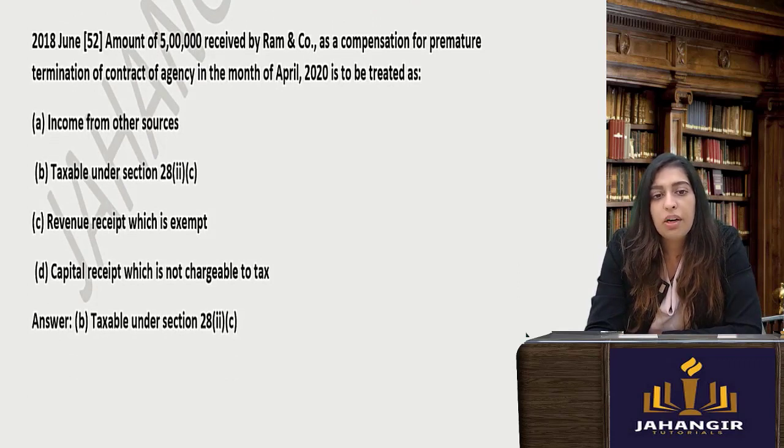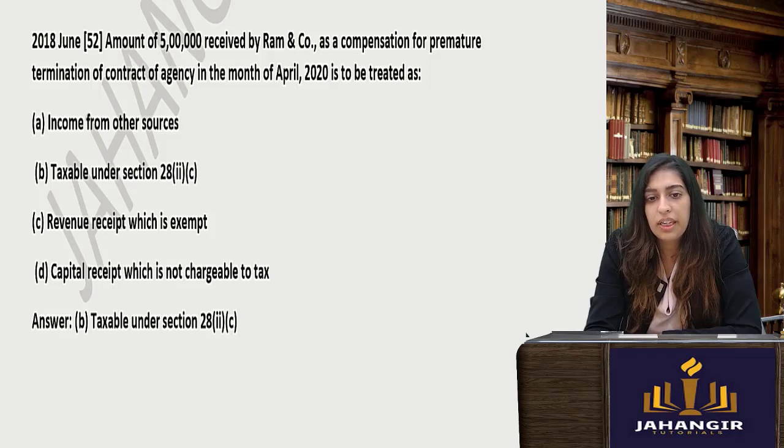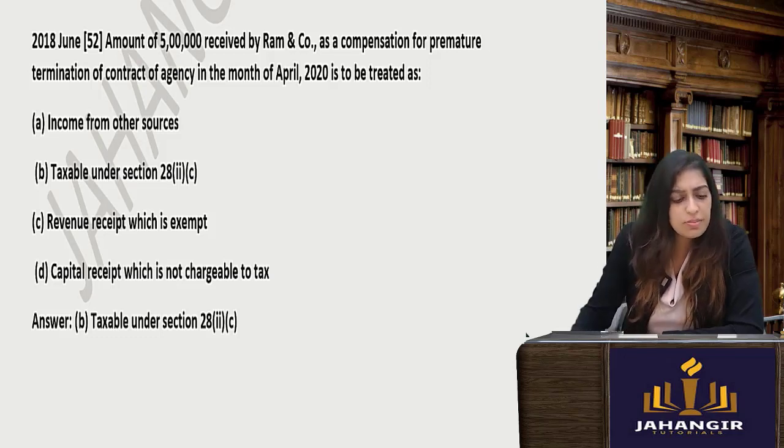Next one. Amount of 5 lakhs received by Ram and Company as compensation for premature termination of contract. Who got it? The company. Why? Because there was a contract that got terminated in the month of April. It will be treated as what? It will be treated as business income.